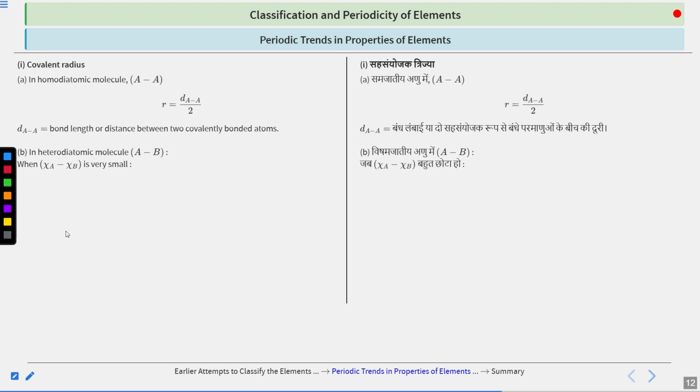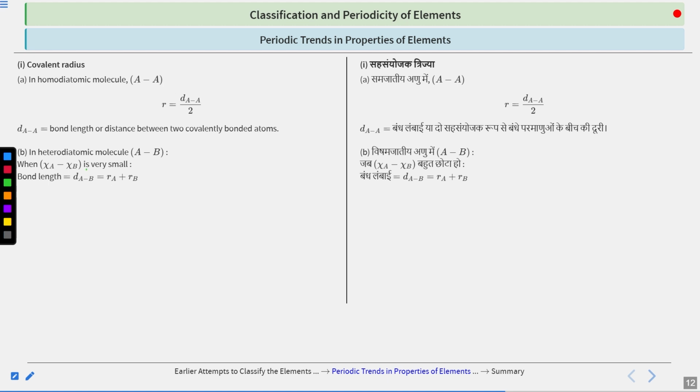Because if chi A minus chi B is very large, that means one is metal and the other non-metal, and if the difference is much more, there can be formation of an ionic bond also, and we are defining covalent radius. So for that reason, we are taking 2 elements such that the difference in their electronegativity is small. What will be the bond length?